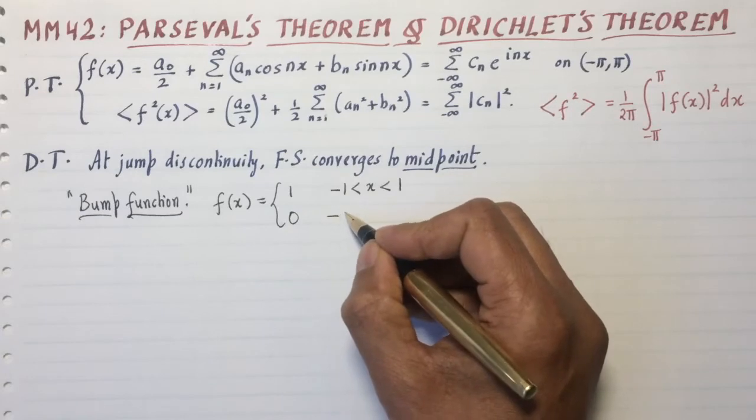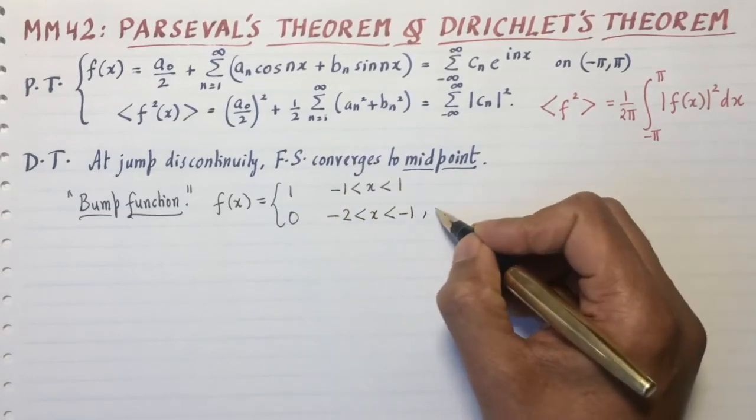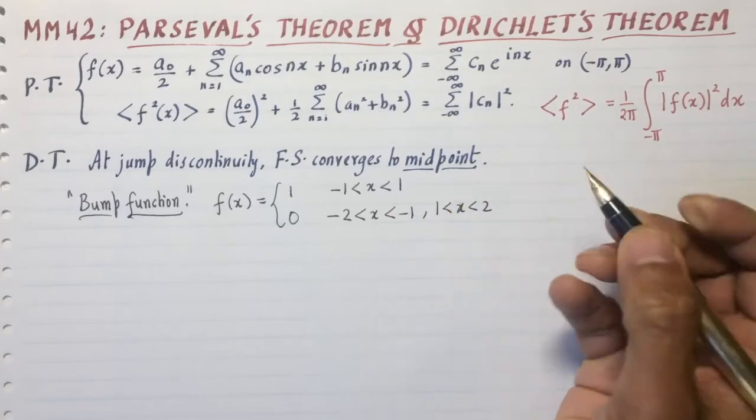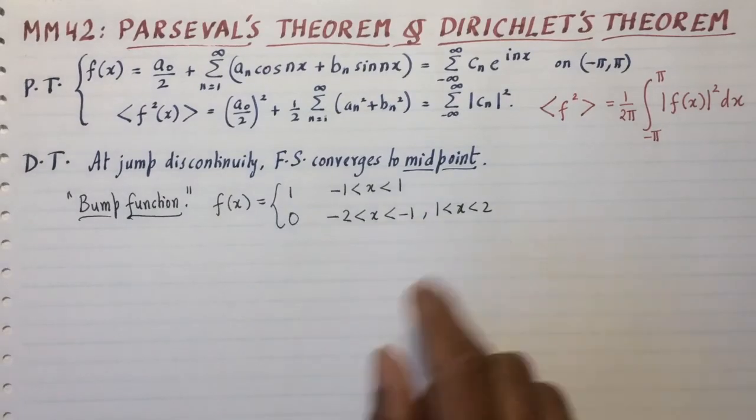So for, let's say, -2 less than x less than -1, and for 1 less than x less than 2, on either side of the on-off switch, it's 0. Notice that we have everything defined from -2 to +2.